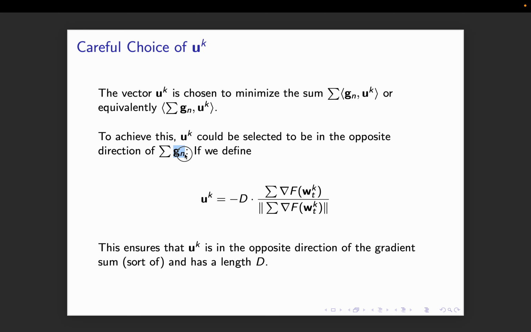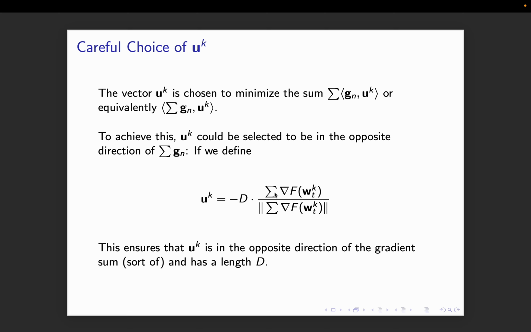But I don't really know the gradient g. I don't really want to work with this randomness. What I will instead define my u superscript k to be is the sum of the real gradients. I don't know what those real gradients are, but let me define it that way. If this uk is not the minimizer, it doesn't matter, because my regret can only be lesser when I choose some other arbitrary u superscript k, right? Other than the argmin one.